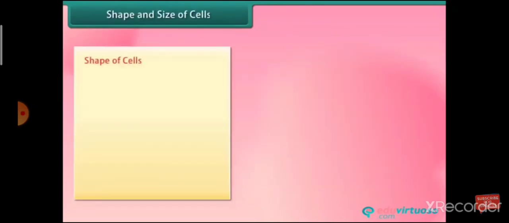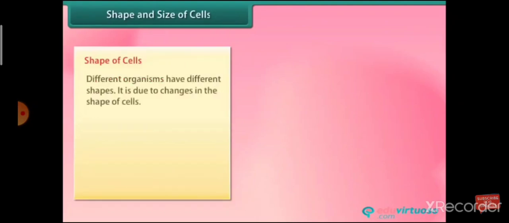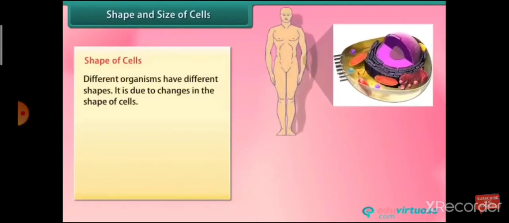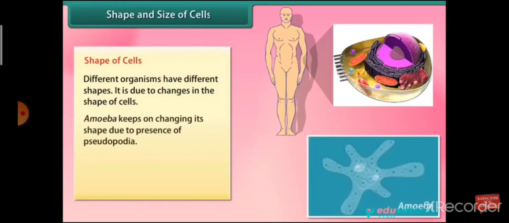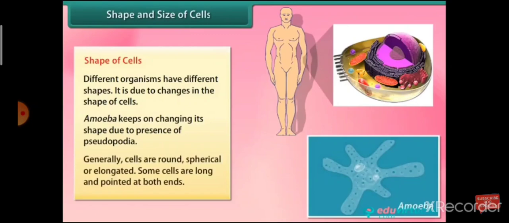Now, shape and size of cells. Shape of cells. Different organisms have different shapes. It is due to changes in the shape of cells. Amoeba keeps on changing its shape due to presence of pseudopodia, means false cell. Generally, cells are round, spherical or elongated. Some cells are long and pointed at both the ends.